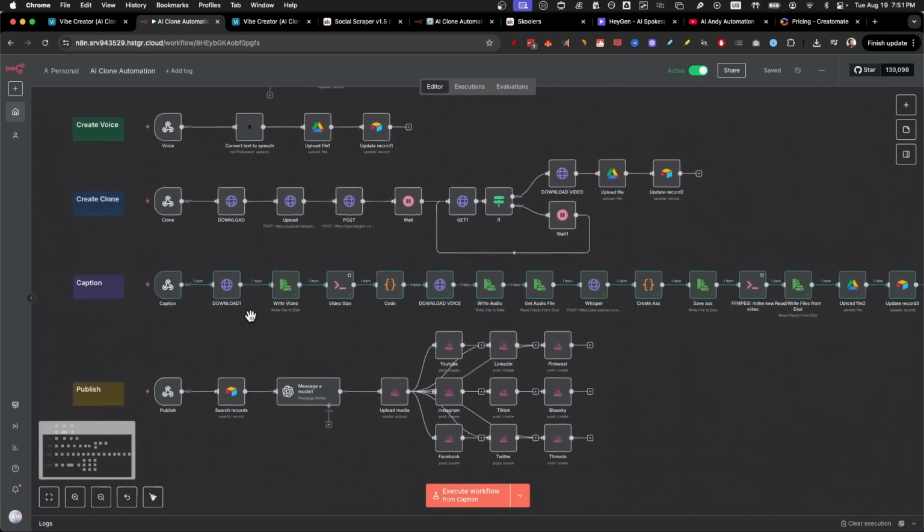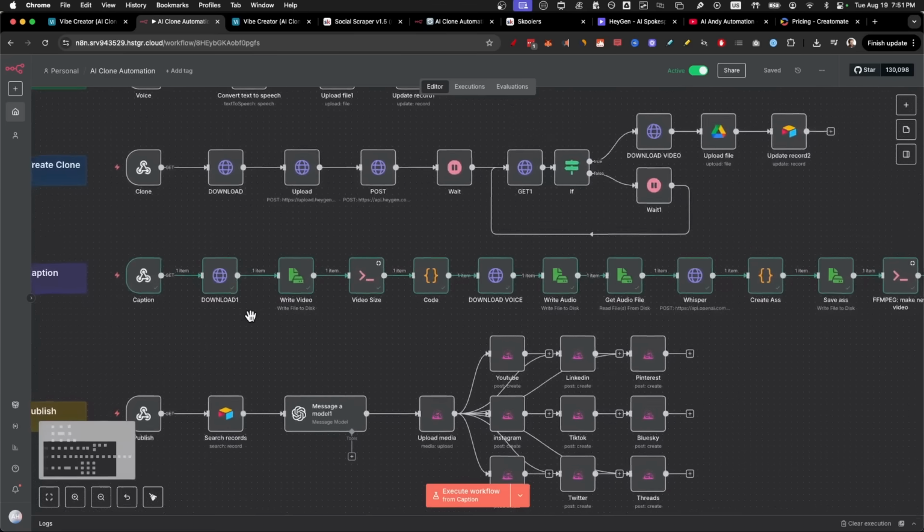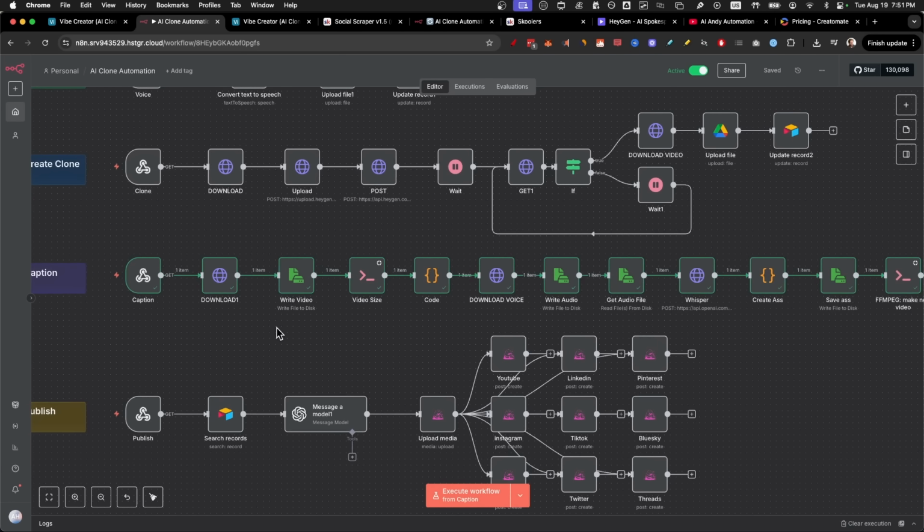However, I'm going to describe it step by step so you understand it at the top level, just how easy it is. So this node here downloads the video file, and then we use an execute node to check out the video size. We split it up with this code node to see the video height and the video width.